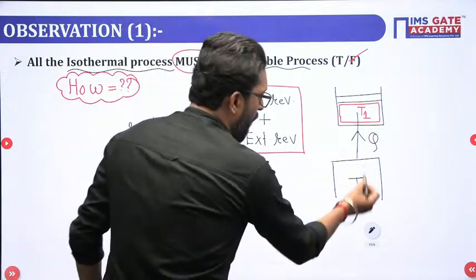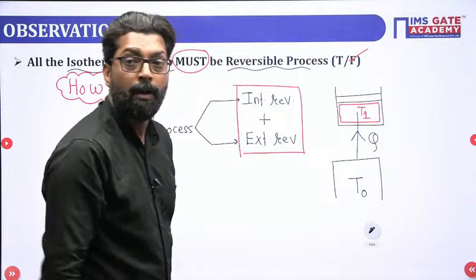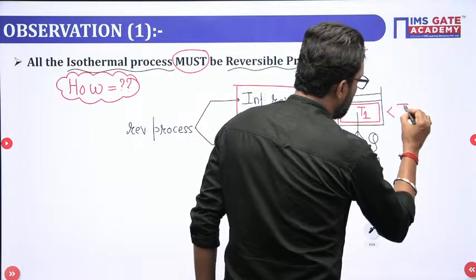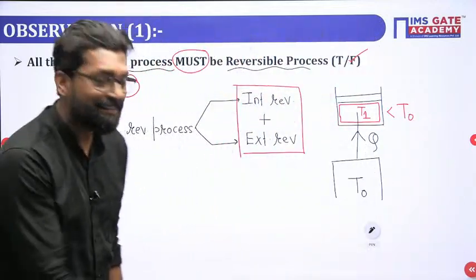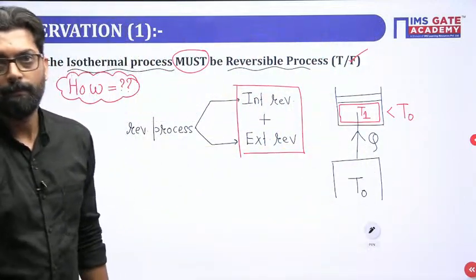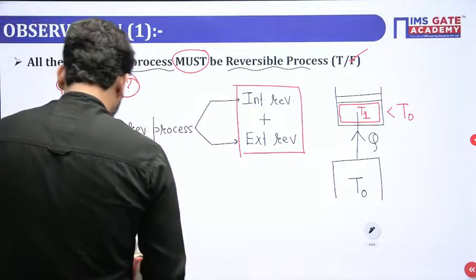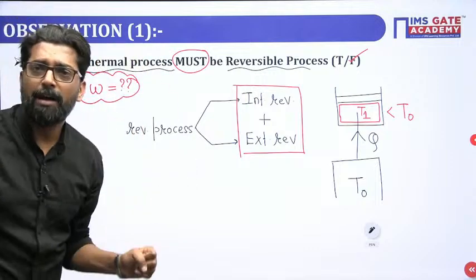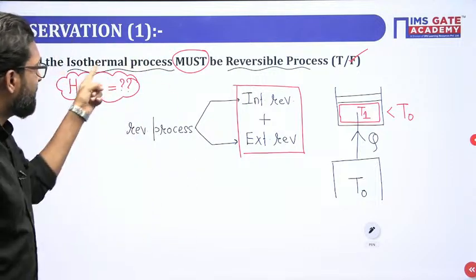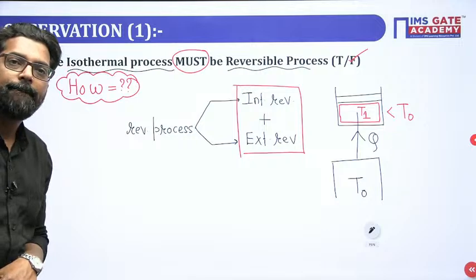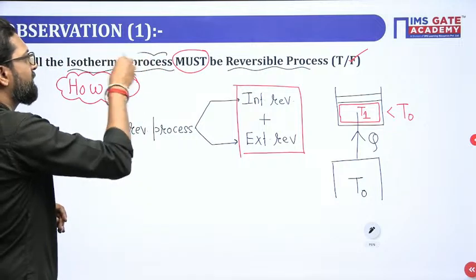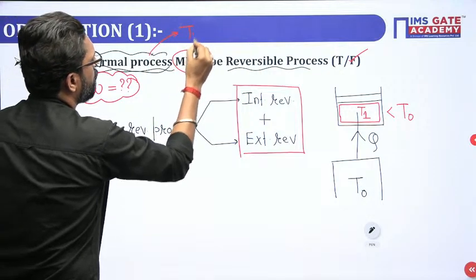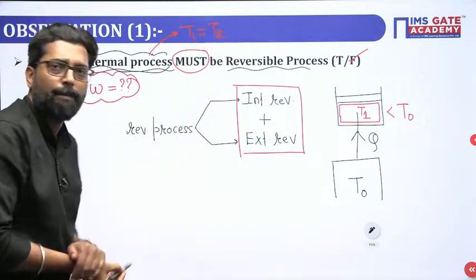Now, when will the heat supply? When this initial temperature is less than T0. In that case, the heat will be supplied. Okay, now see. What is the isothermal process? Please tell me. Isothermal process means the temperature is the same throughout. That means T1 equal to T2. This is your isothermal process. You know that.